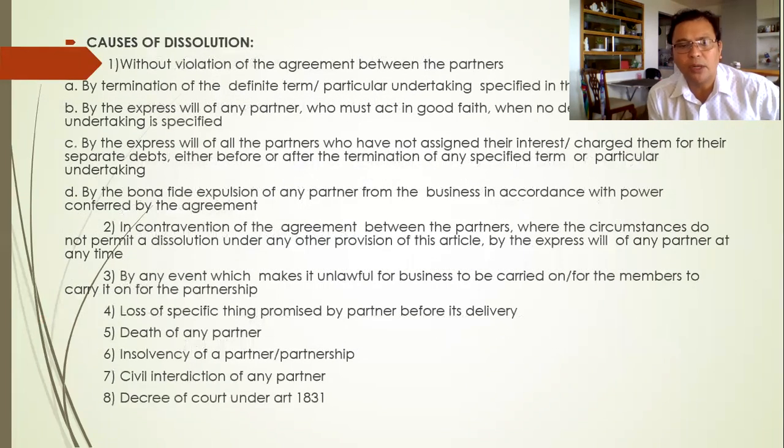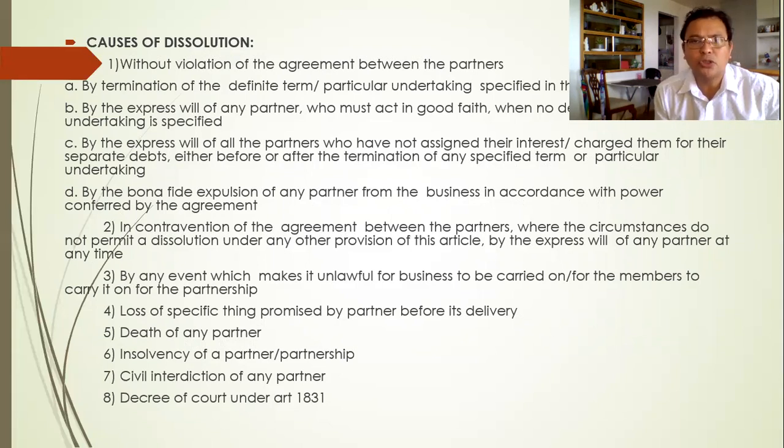So there are several causes of dissolution. Number one is there is no violation of the agreement among the partners. Nobody has violated the terms and conditions of the partnership. So this happens when, letter A, by termination of the definite term, or by completion of a particular undertaking, which is specified in the agreement.